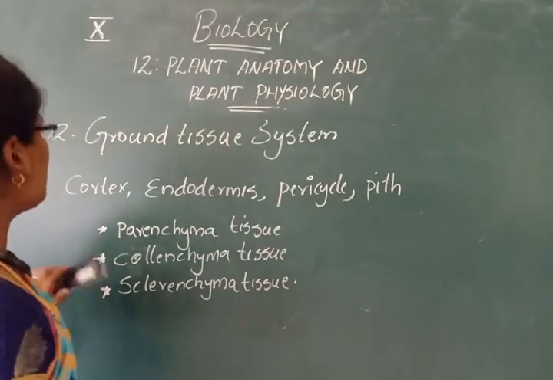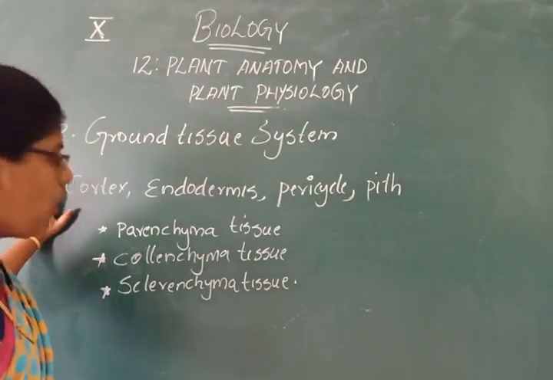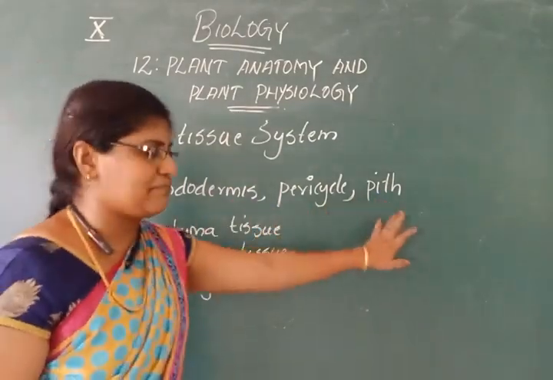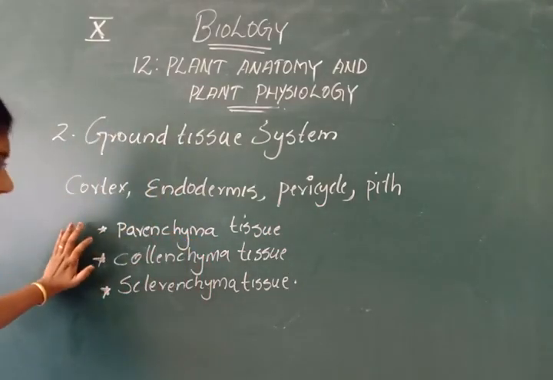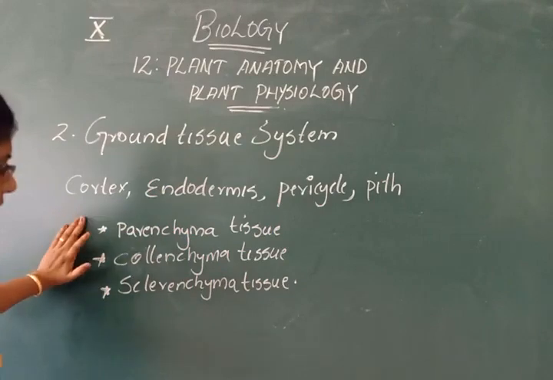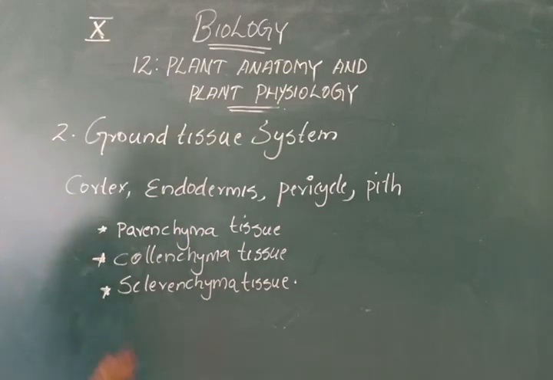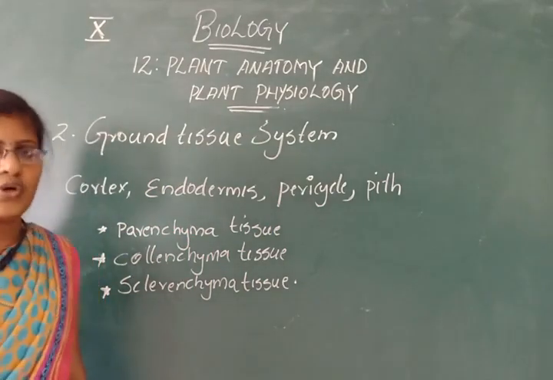So in the ground tissue system, cortex, endodermis, pericycle, and pith are present, mainly containing three different types of tissues, that is parenchyma tissues, collenchyma tissues, and sclerenchyma tissues. Okay.